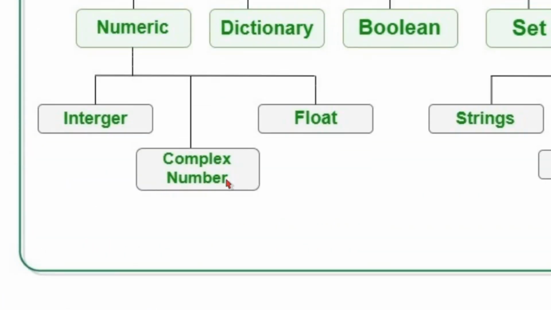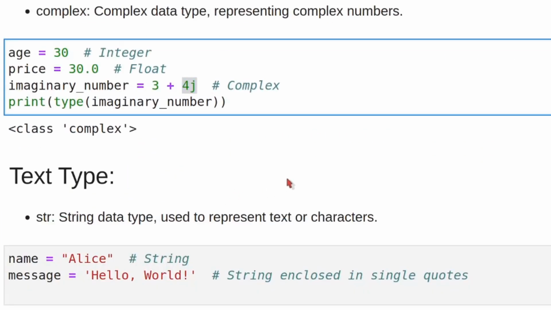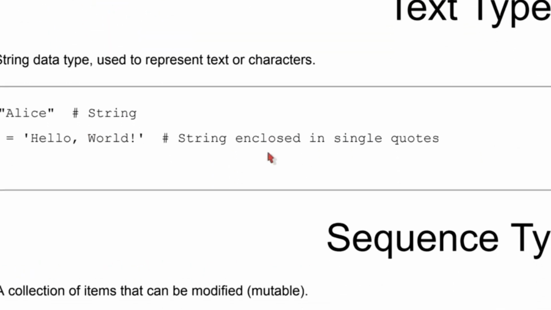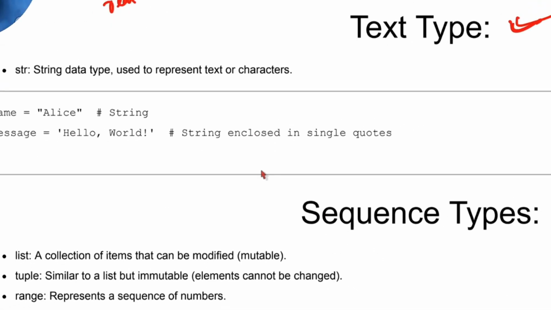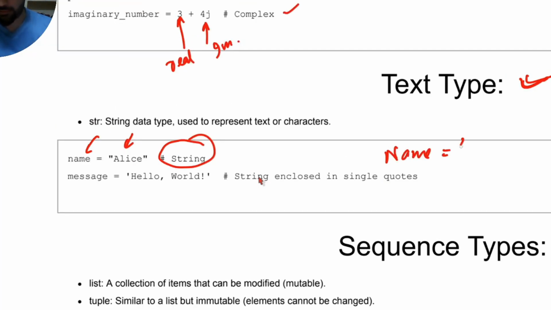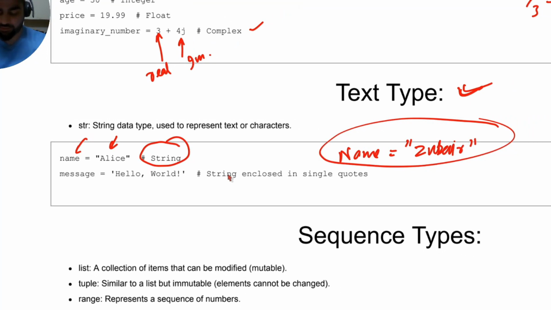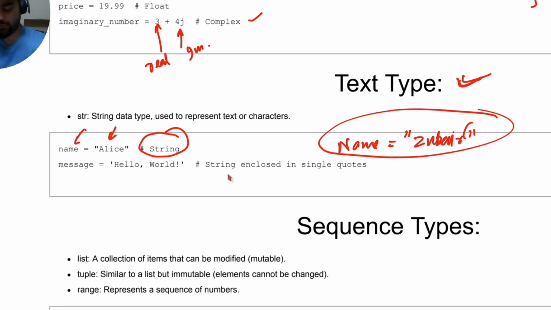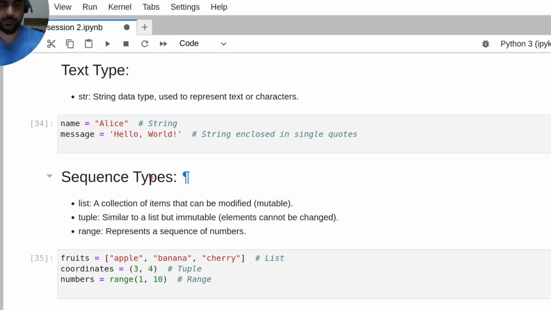Then the second thing that we have is the text type. Okay, text type of data. For example, we have strings. You can say name Alice, or for example, let me say a random name, let's say Zubair. So Zubair here is a string. A string is usually enclosed in double quotes. Sometimes you can also use single quotes. You can write the string in single quotes as well. So I have an example of strings over here.